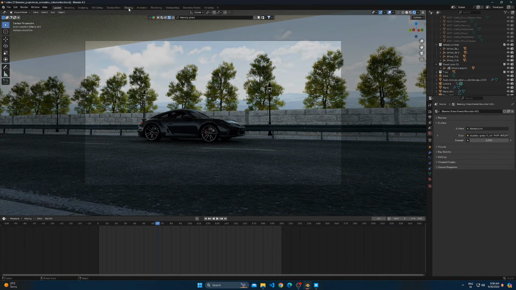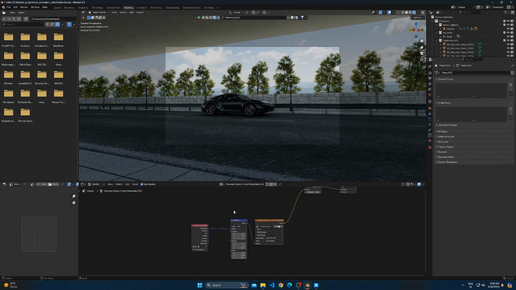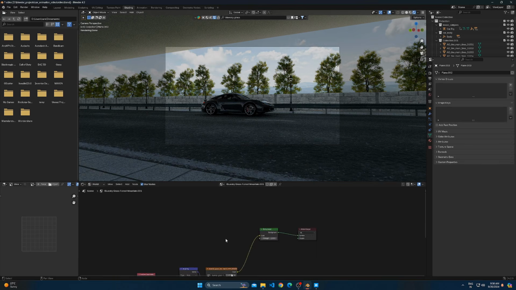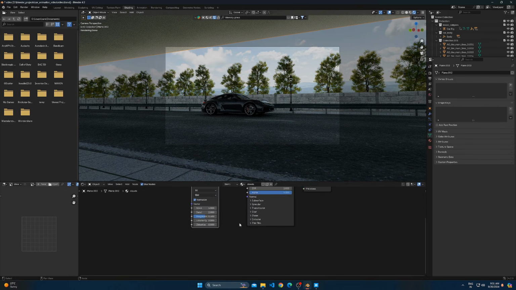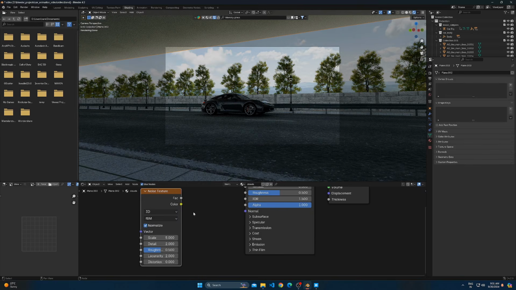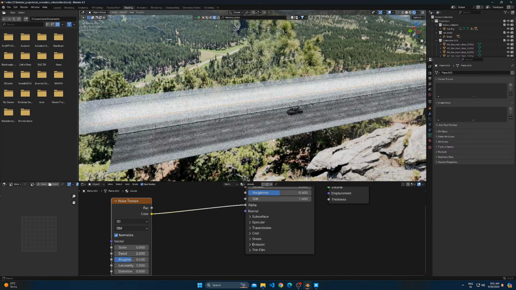Go to Shading tab and switch back to Object Shading. Add a material to the plane we just created, and then add a noise texture. Plug the noise texture into alpha, and then add a color ramp in between.